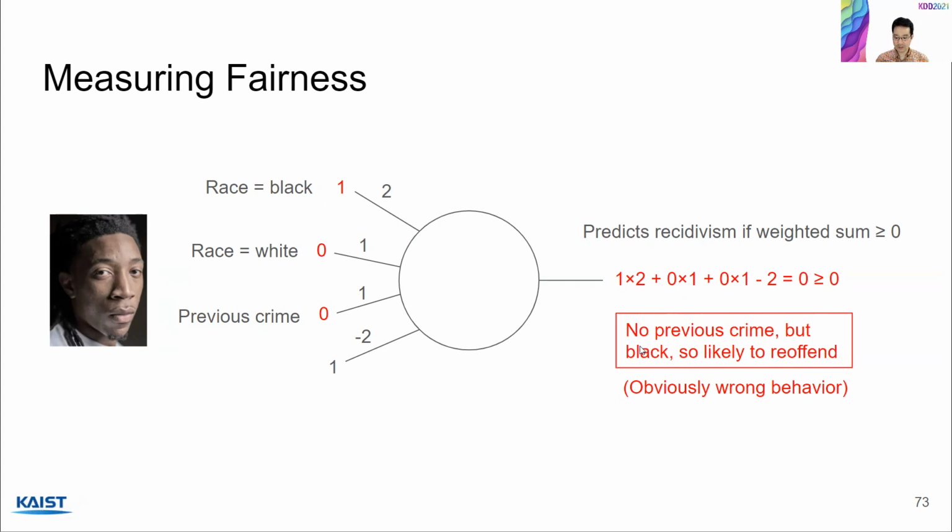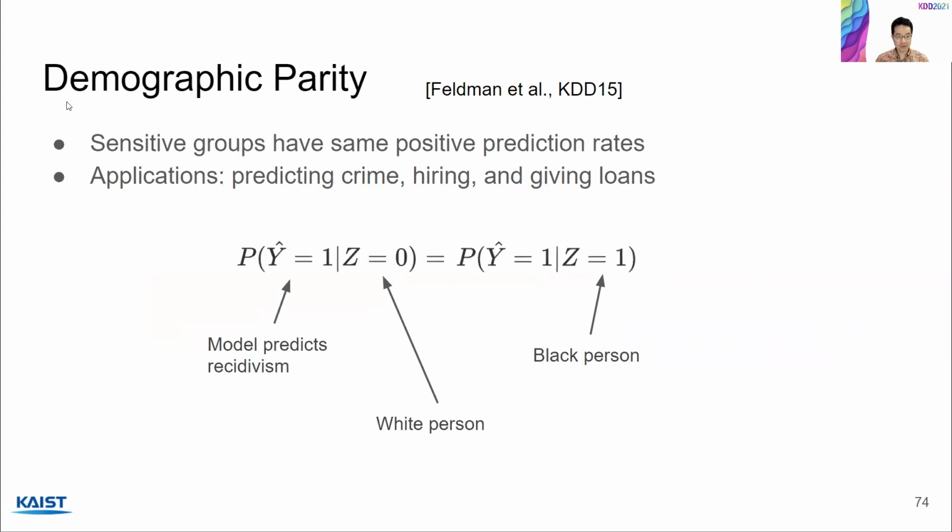So the interpretation is that although this person did not commit a previous crime, this person is Black, so is likely to reoffend. And this is obviously a wrong behavior, but I'm just using this for illustration purposes, to show how a model can actually discriminate. Okay, so using these 3 data points, now let's go through a few fairness measures.